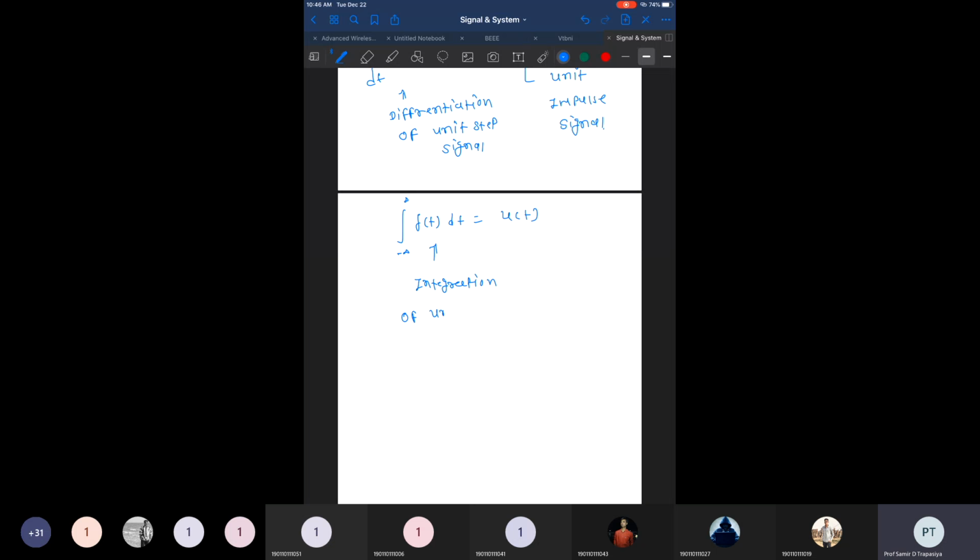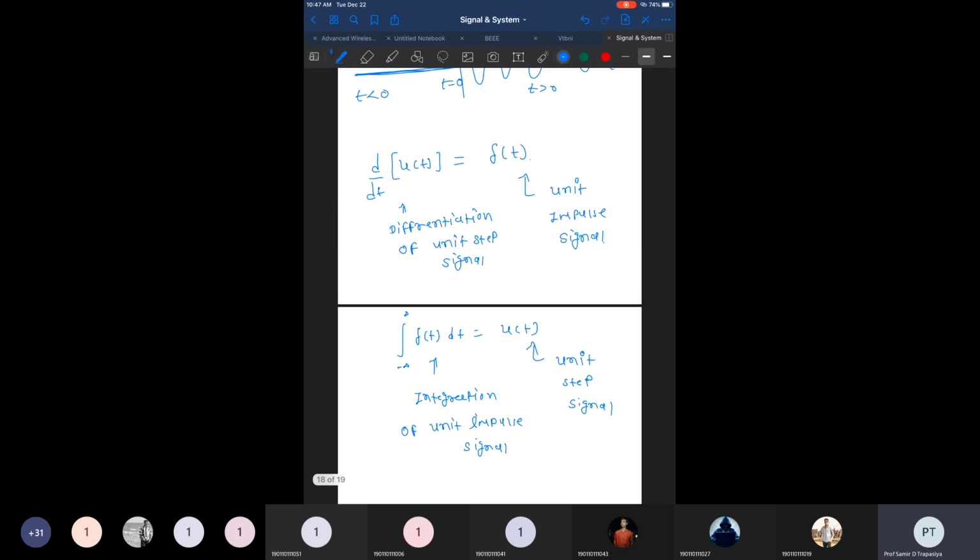unit impulse signal, that gives the unit step signal, right? And if you are taking the differentiation of the unit step signal, that will give us the unit impulse signal. So that is a very interesting relationship.